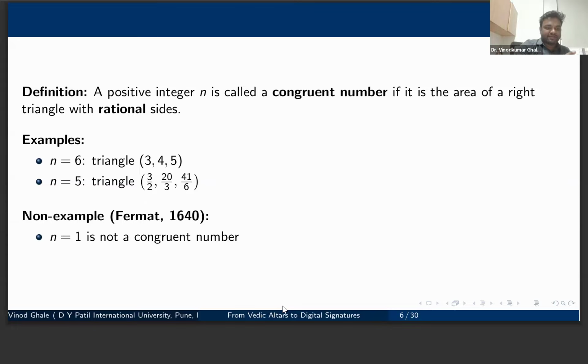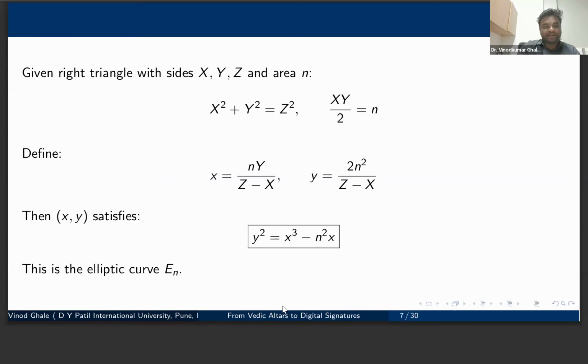Fibonacci knew this, but Fermat proved it in the 17th century, and he used one of the brilliant ideas, the infinite descent method, for proving that n equal to 1 is not a congruent number. And we have this explicit transformation, which is one of the elegant ones. We have some Diophantine equations, x square plus y square equals z square, and the area is xy divided by 2.